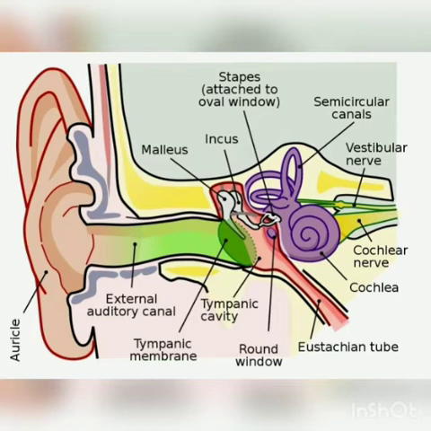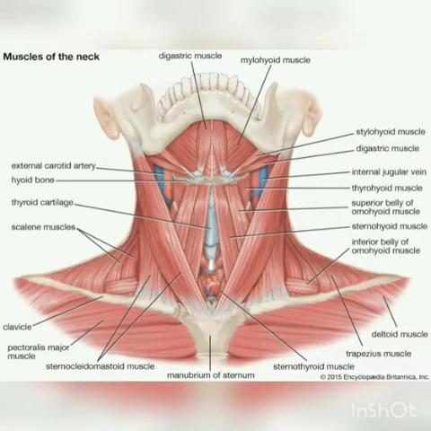So the next is cartilage. Cartilage is also a part of the skeletal system, which is attached to the bones through the joints, but it is a little flexible and bendable. This is what is about the skeletal system.